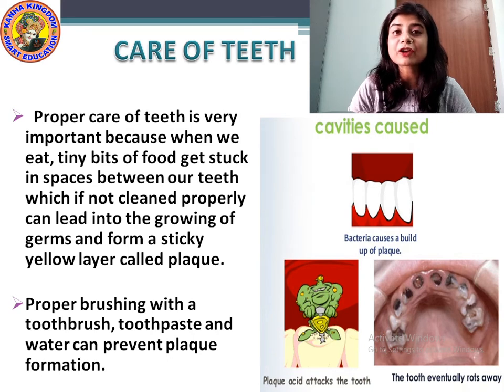Understood? The microorganisms, the bacteria, the germs will form in your teeth and cause plaque, and your teeth will get rotten. That is why you should always take care of your teeth. The food that we eat, you should clean it. And how will you clean it? Proper brushing with a toothbrush, toothpaste and water can prevent plaque formation. Whenever you eat, you always brush your teeth.